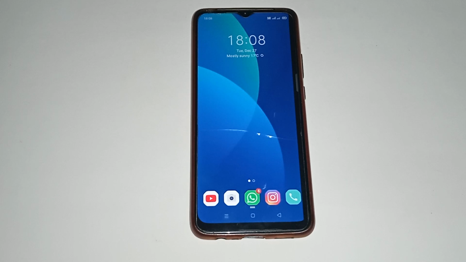So today's video title is how to turn off notification sound in Redmi phone. So let us start our video.